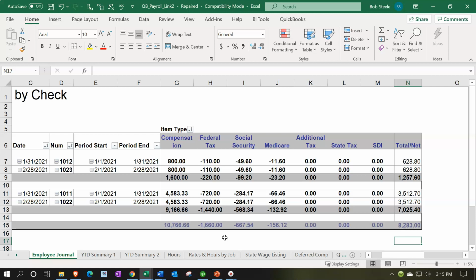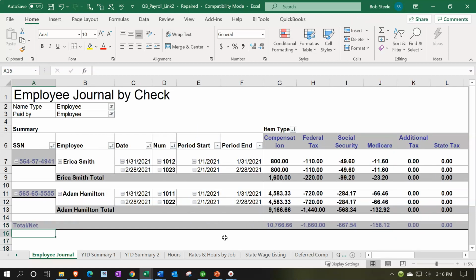You can do it on a check by check, employee by employee basis. You can do it by multiple checks or the whole year for one employee and think about the same kind of thing, which would be the year-to-date information like on the pay stub. And you can think of all employees as if they were one employee, either on a pay period by pay period basis or on a total year basis, as we see the total down below. So it's the same kind of thing, but you can see how you can sort the data here.